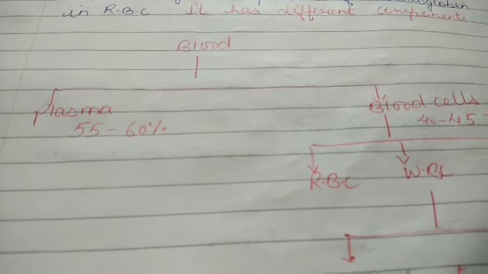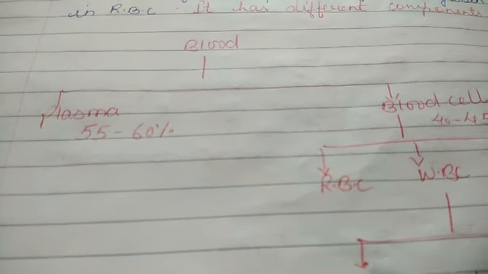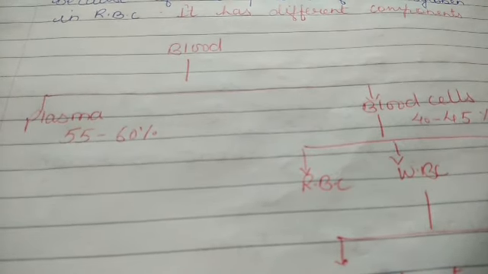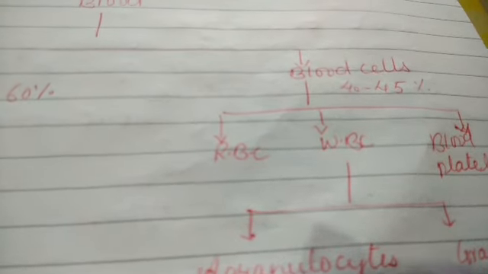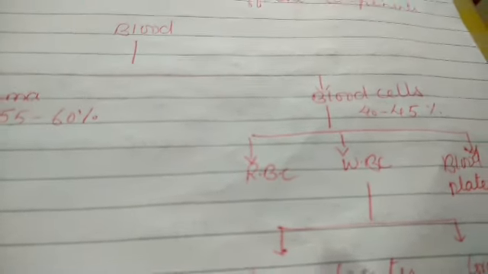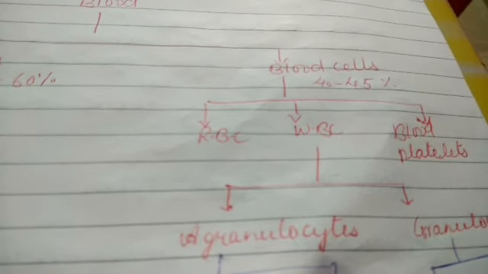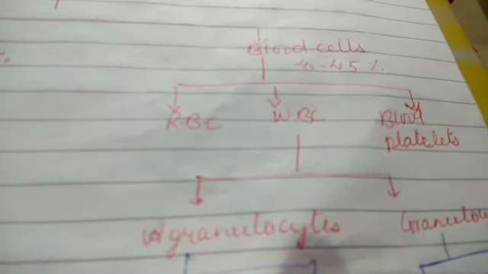Plasma constitutes about 55 to 60%, or we can say the liquid part of the blood is plasma. It is colorless also, or we can say it is slightly pale in color or straw colored. Blood cells may constitute about 40 to 45% of the blood volume. Blood cells are of three types: RBC, WBC and blood platelets.